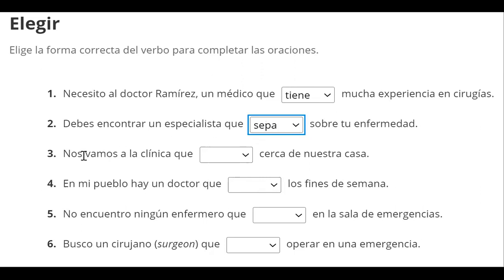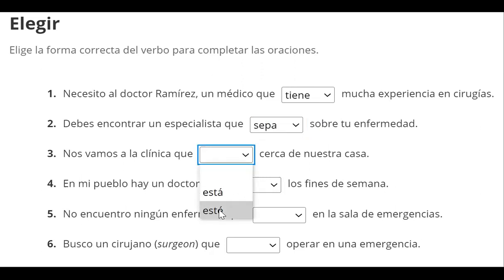Nos vamos a la clínica que está o esté cerca de nuestra casa. So we're going to the clinic that is close to our house. Are we talking about a specific clinic? I think that context tells us that it is a specific clinic.